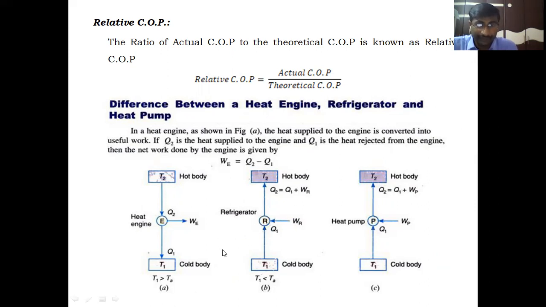Clear, students? From this block diagram, here T1 is the cold body, the body which is maintained at a lower temperature than the atmospheric temperature. That is, T1 is less than TA in this case.